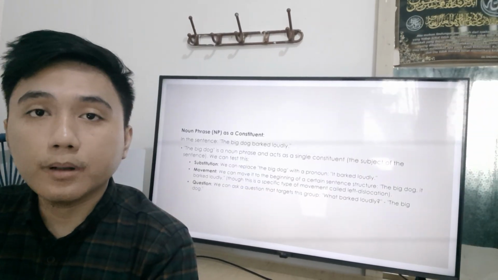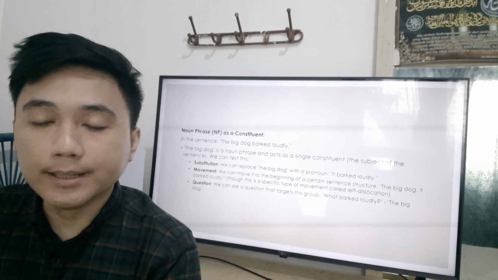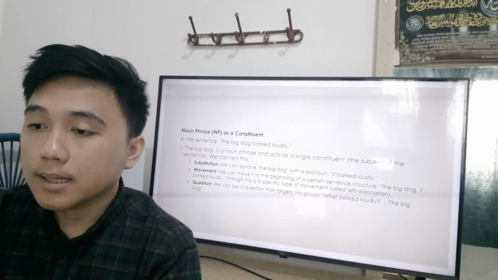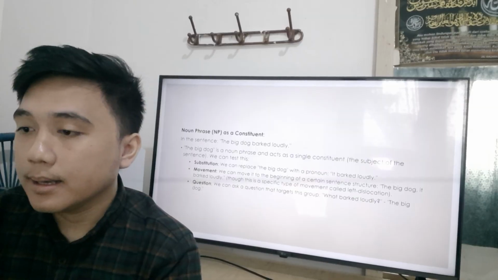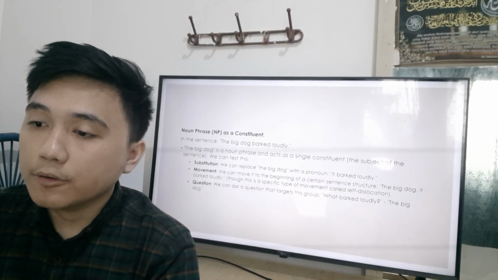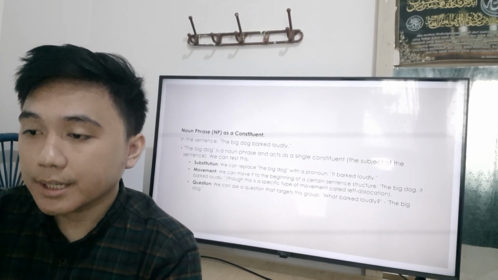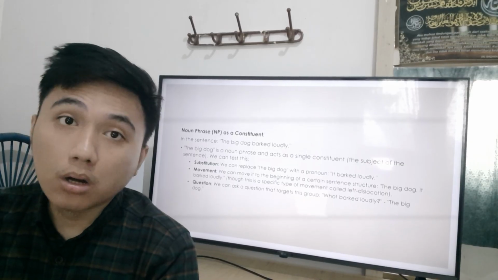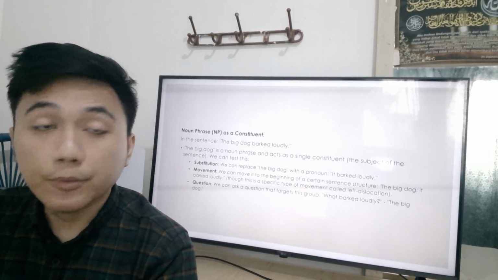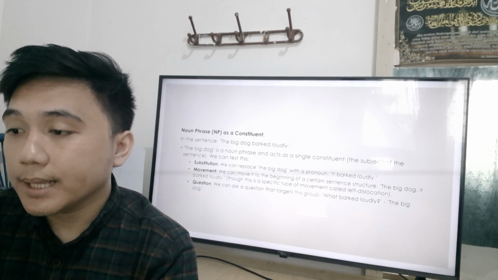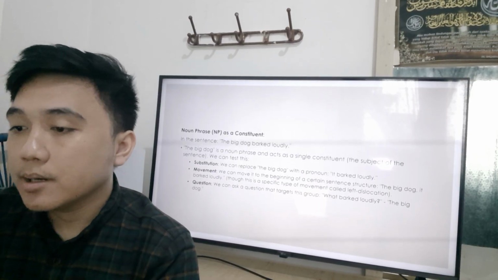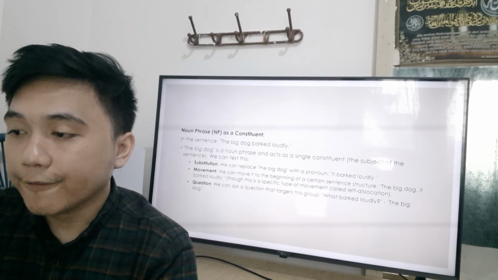And here are the example of noun phrase as a constituent. In the sentence, the big dog barked loudly, the big dog is a noun phrase and acts as a single constituent, the subject of the sentence. We can test this by substitution. We can replace the big dog with a pronoun: it barked loudly. And the next movement, we can move it to the beginning of a certain sentence structure: the big dog, it barked loudly. Though this is a specific type of movement called left dislocation.